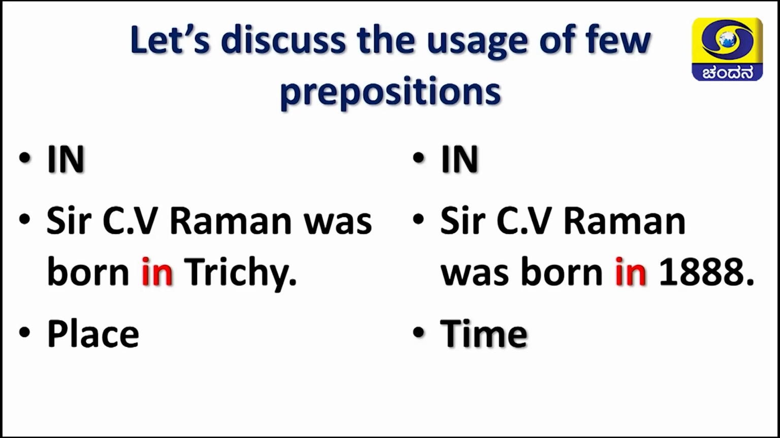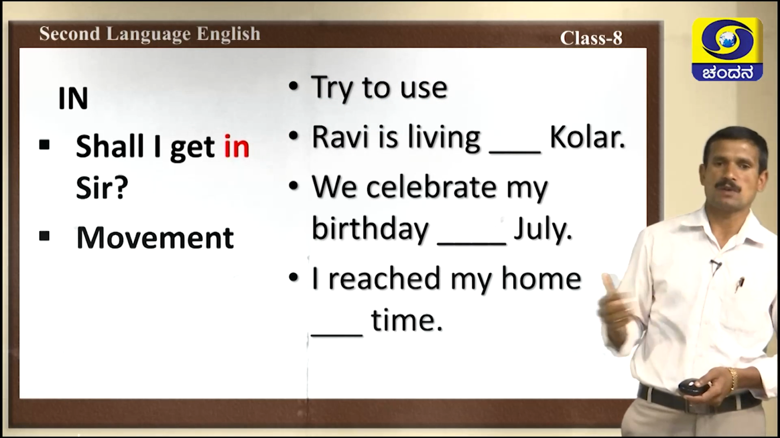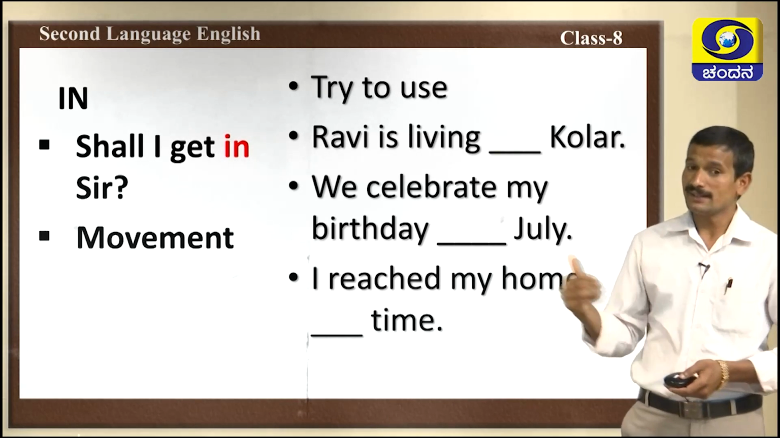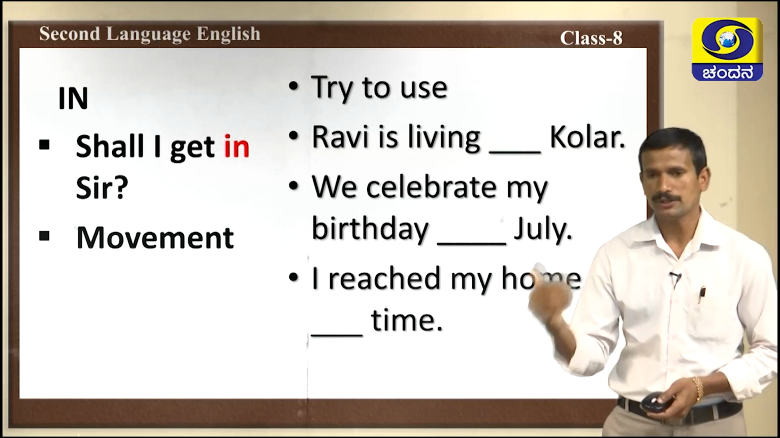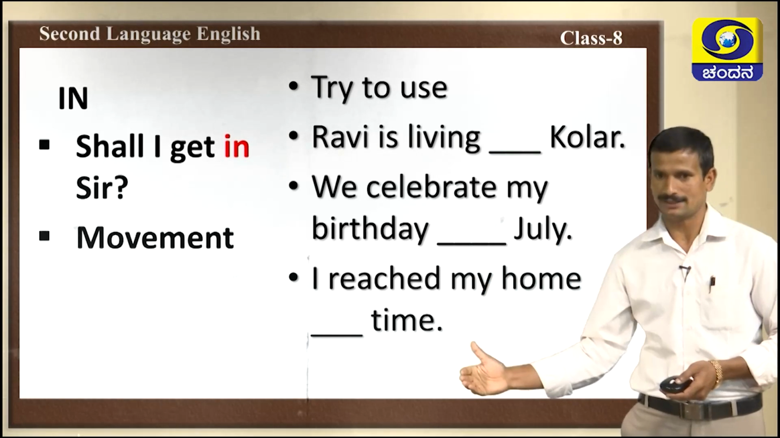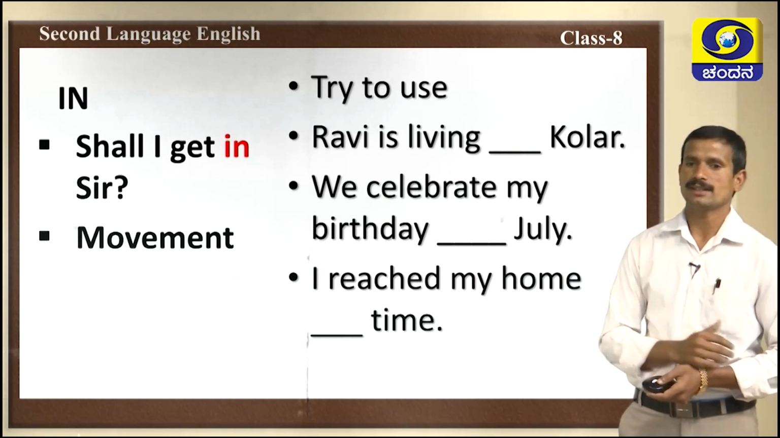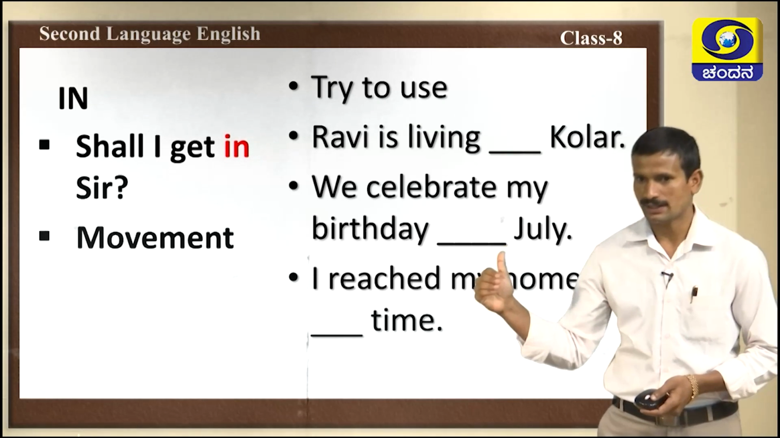Now, the second one. Sir C.V. Raman was born in 1888. 1888 is a year. We have used in. Dear students, you should remember this. If it is a date, we should use on. If it is a year, we should use in only. The next one, in. Shall I get in, sir? Here is a question. In we have used, in movement. Here movement is there, so we can use in here.